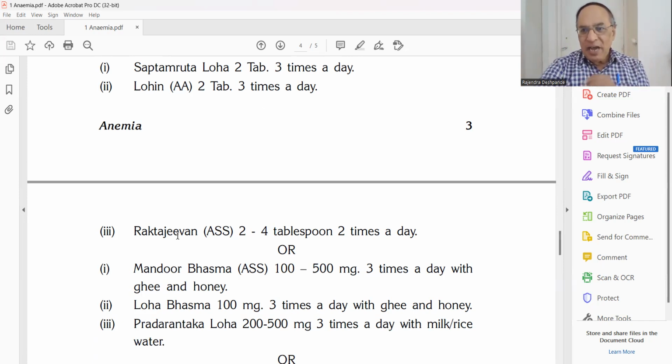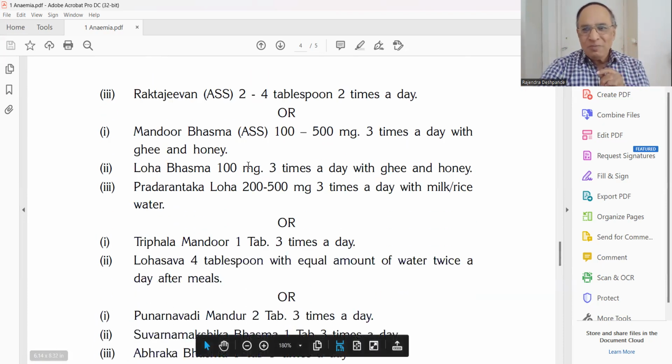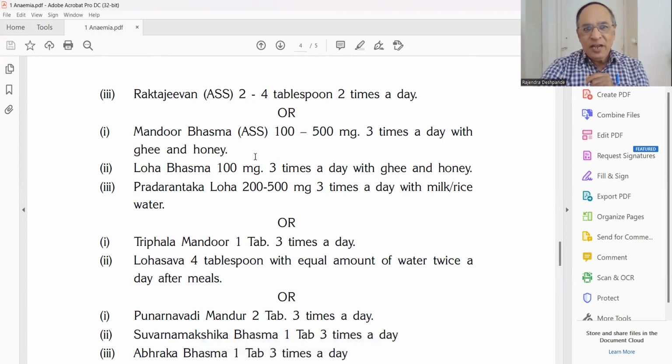And Rakta Jivana, Ayurveda Seva Sangha Nashik, Maharashtra. 2 to 4 teaspoons 2 times in a day. Next prescription, come on. Mandura Bhasma, Ayurveda Seva Sangha Nashik, 100 to 500 milligram 3 times in a day with ghee and honey. Mandura Bhasma is the best for the children. Anemia in the children with worm infestation, Mandura Bhasma. Then Loha Bhasma, 100 milligram 3 times in a day. Always give with the ghee and honey, but ghee and honey should not be taken in an equal amount. Ghee is more, 1 spoon, and honey is a little bit, 1/4 spoon only.